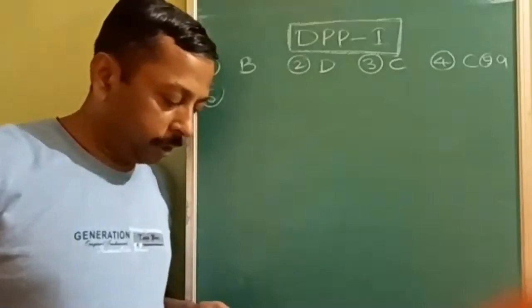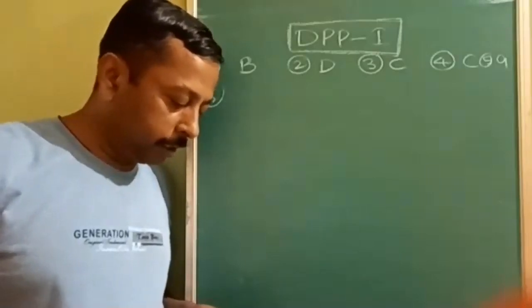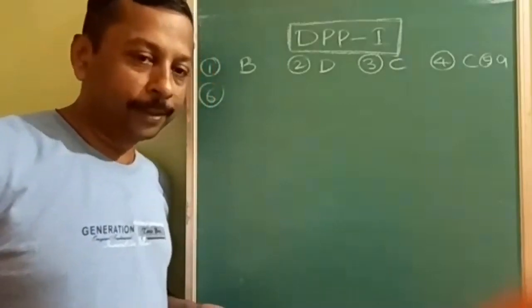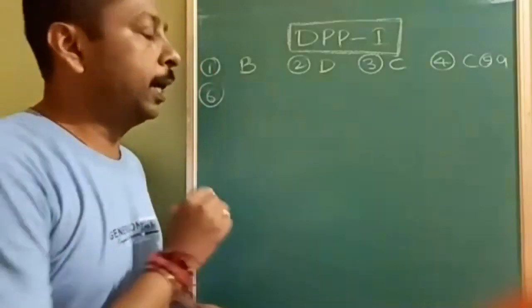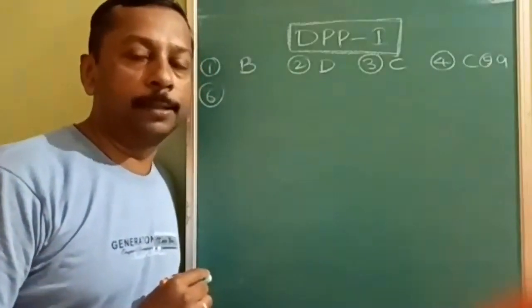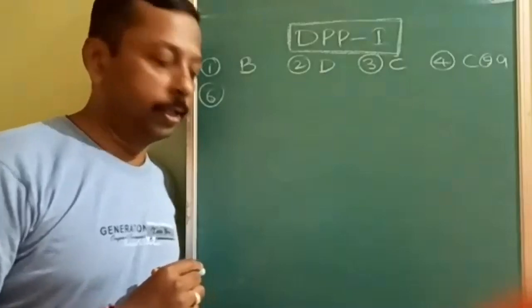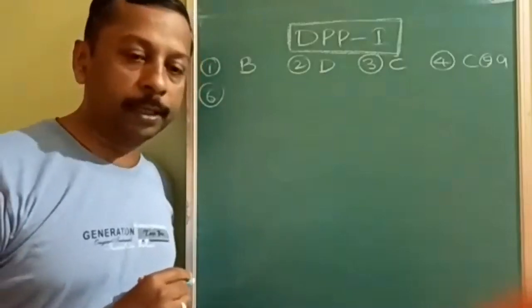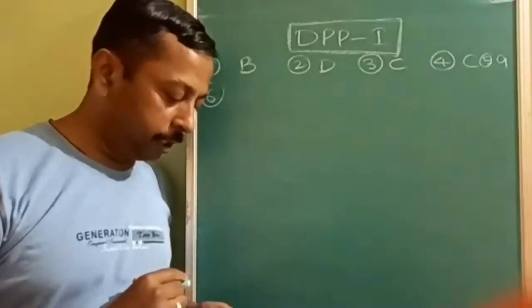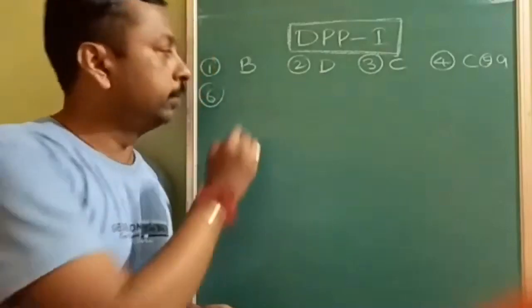Very poor. This question is based upon the uses of colloids, the Cottrell precipitator. Cottrell precipitator works on the principle of neutralization of charge on colloid.